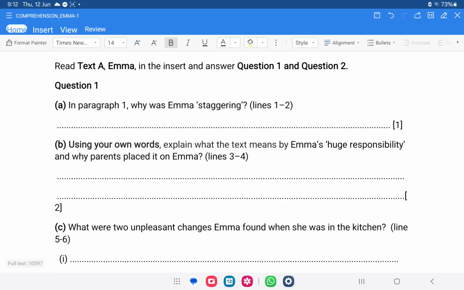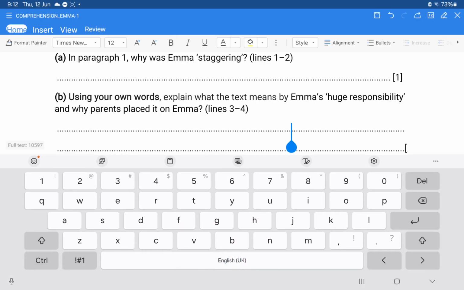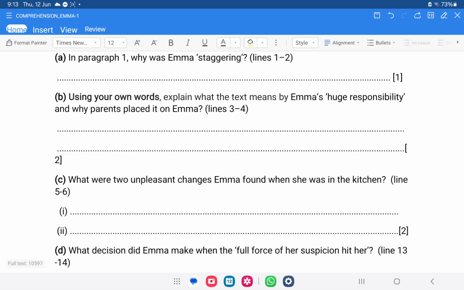Then you must give the reason and explain why parents placed it on Emma. This question has 2 marks, so keep in mind that you should write something that fits in these 2 lines, so that you can get 2 marks. You need to explain huge responsibility in the first place, and then secondly explain why parents placed it on Emma.